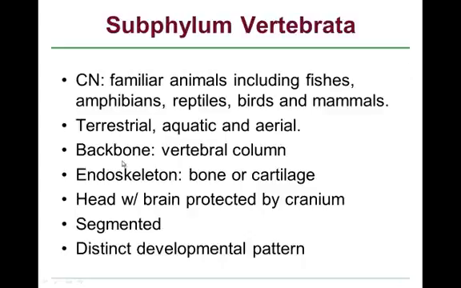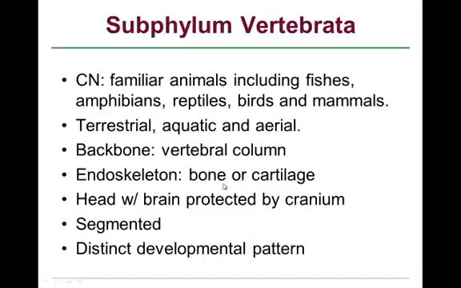These animals may be terrestrial, aquatic, and even aerial, whereas both the birds and the bats have evolved the ability to create lift and to fly. These animals have a backbone, a vertebral column, and this is a feature for which the subphylum is named. They all have an endoskeleton, either of cartilage or of bone.